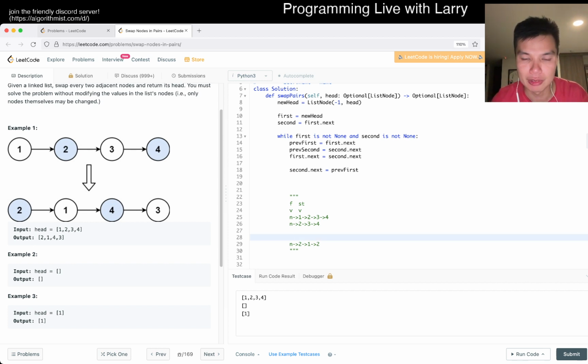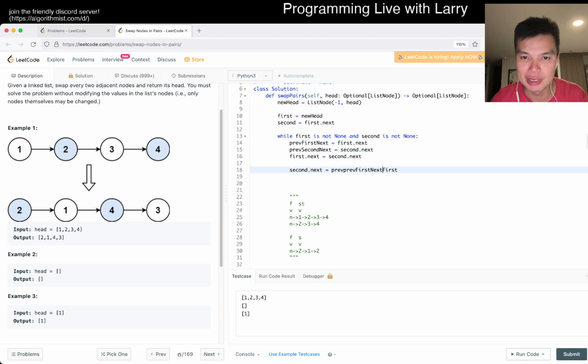And here, we have our pointers, this is our first pointer and this is our second pointer, right? And then now what we want to do is second dot next, which is the 1, we want to point it at the 3. And the 3 is, this is actually a bad variable name, I think maybe that's why.